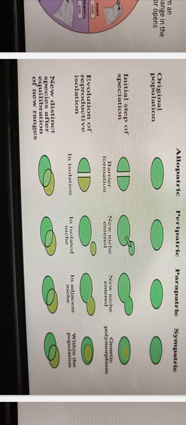Then parapatric: new niche entered, in an adjacent niche. Sympatric: genetic polymorphism within the population.